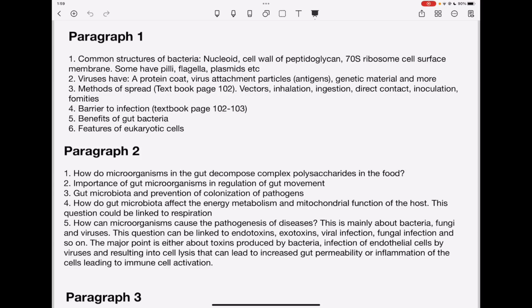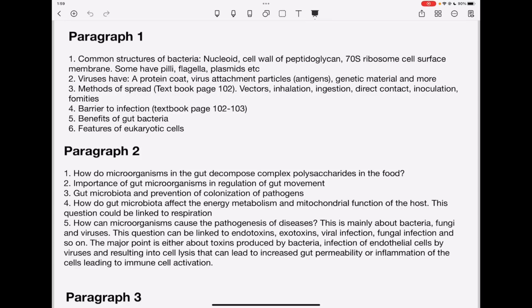They could also ask about benefits of gut bacteria. You need to remember that they help us to prevent the pathogens from increasing in number by outcompeting them, or by competing with them for space as well as nutrients, in order to prevent the number of pathogenic bacteria from increasing in our body or in our gut.